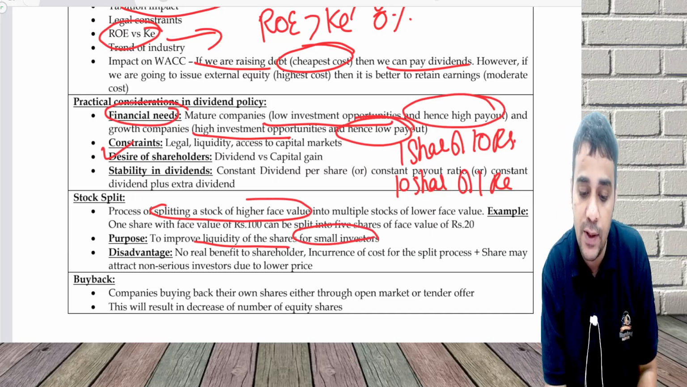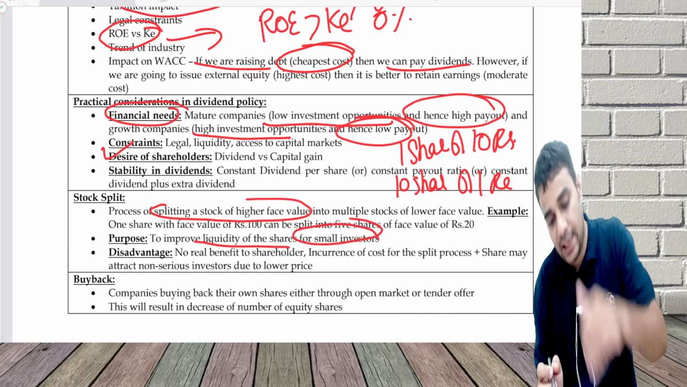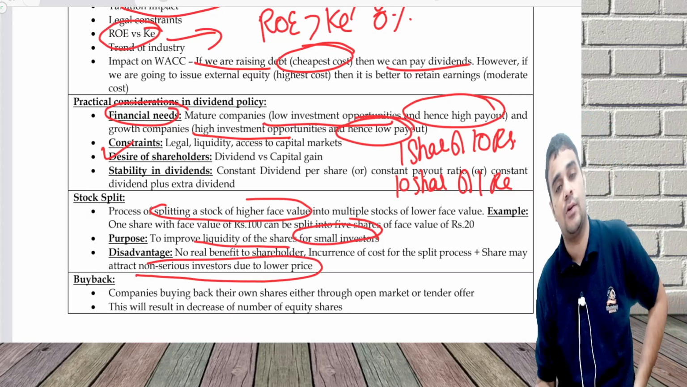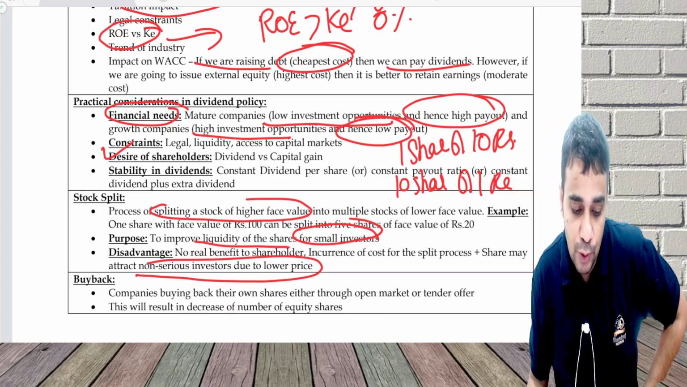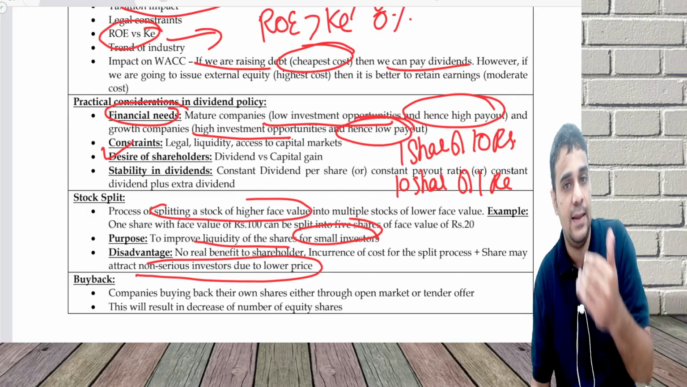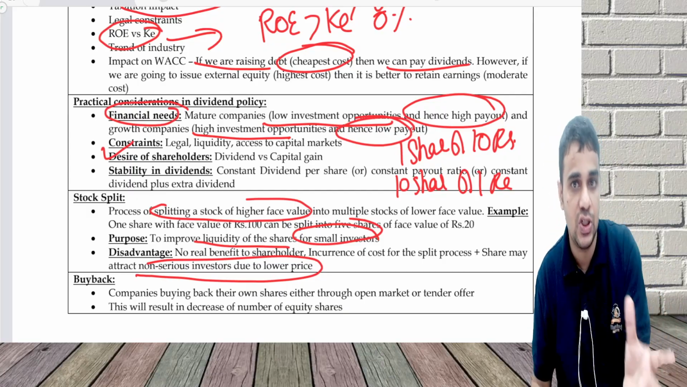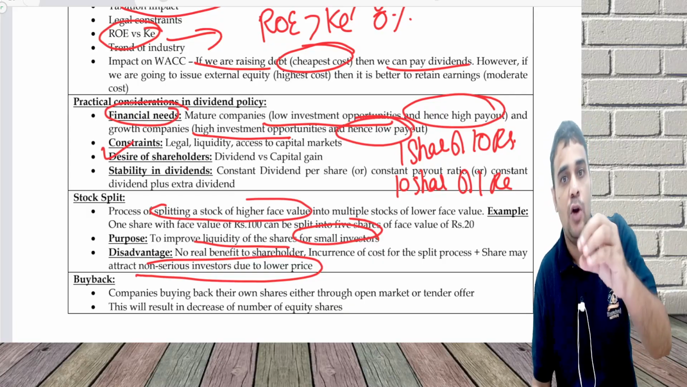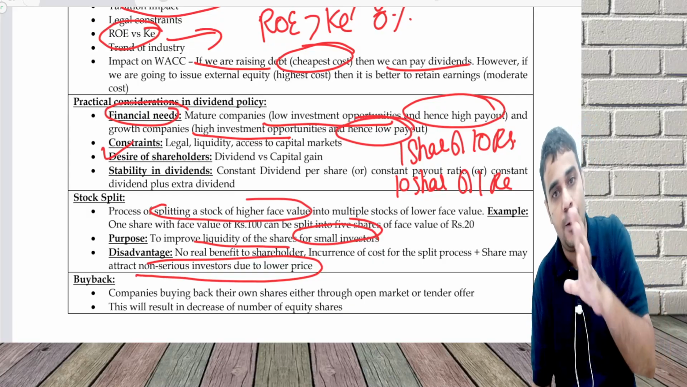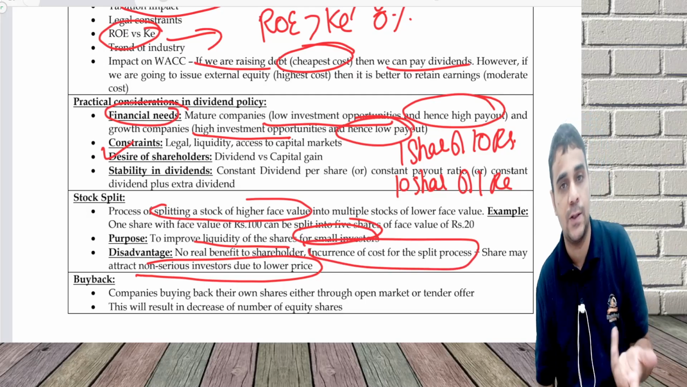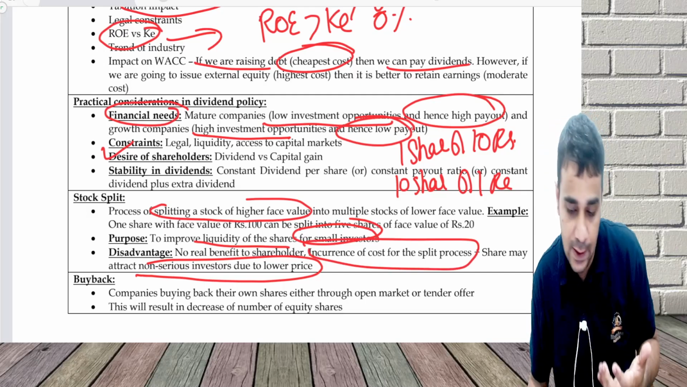So small investors will become interested, and that is also a disadvantage because it will attract non-serious investors due to lower price, and technically there is no benefit to the shareholder. You're just splitting it. Earlier it was 10 shares of 1,000 rupees. Now it will become 100 shares of 100 rupees. So technically there is no benefit. Why incur all this cost for the split process and attract non-serious investors?